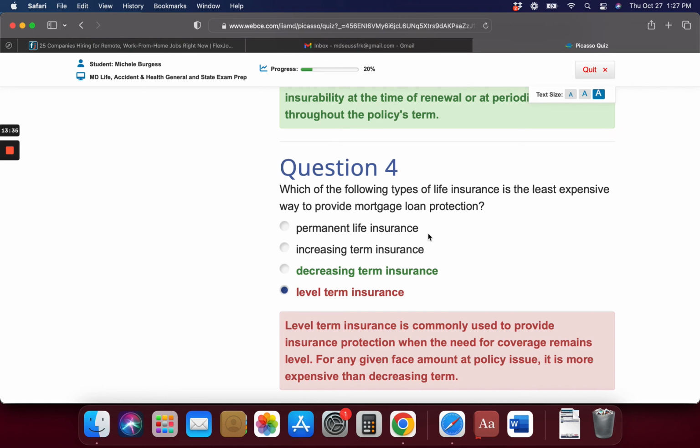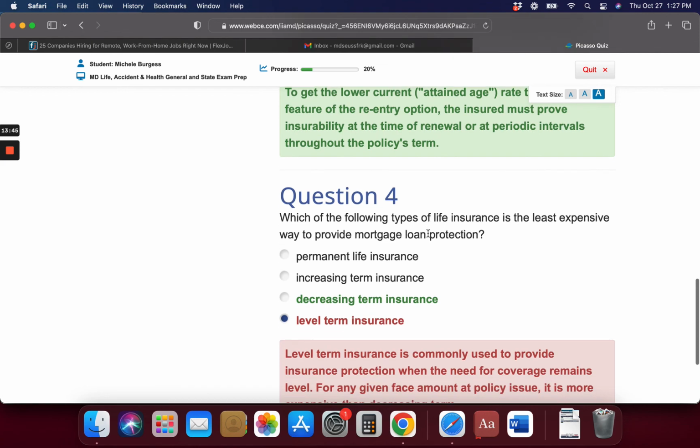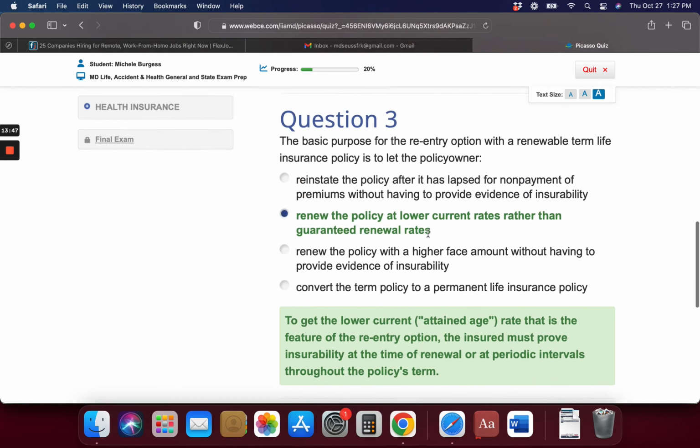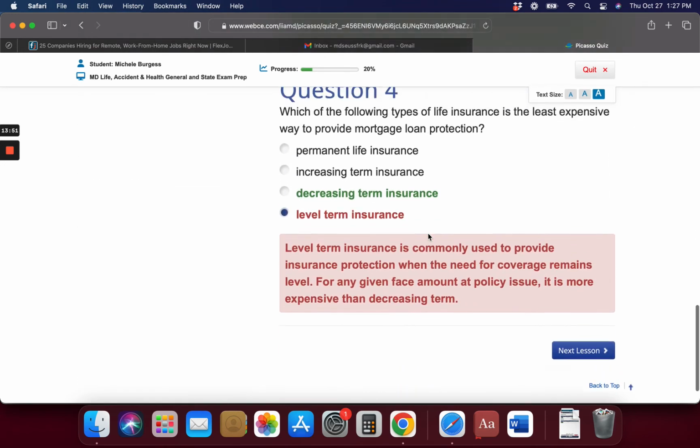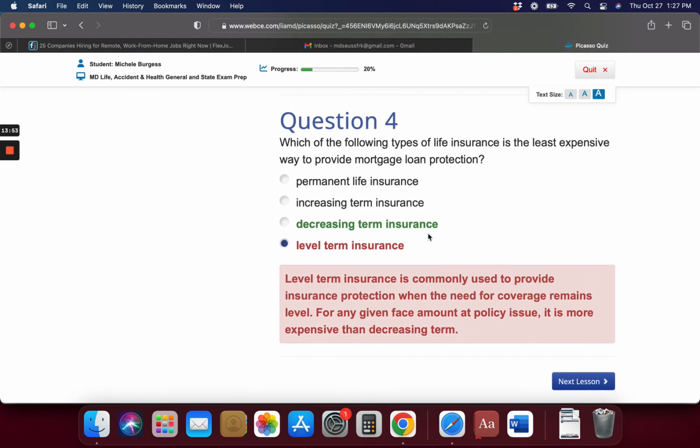Alright, this one, the answer is level term insurance. No. Is that right? That's what I had. That's wrong. Okay, so the right one is decreasing term insurance is the correct answer. Level term is commonly used to provide insurance protection when the need for coverage remains level for any given face amount at the policy issue.